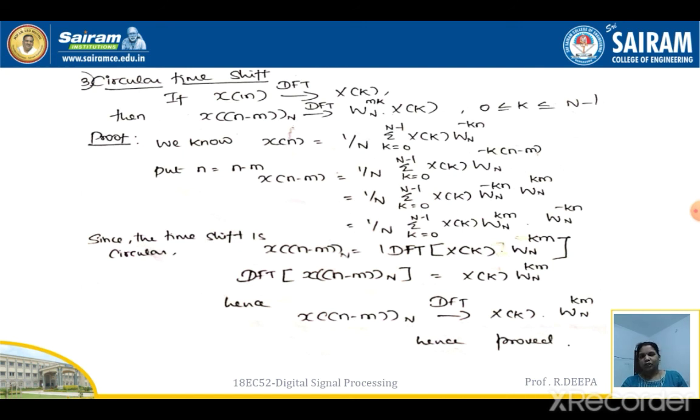And if I am going to take DFT for this equation, the DFT of x of n minus m with circular shift N will be equal to, since there is already an IDFT, DFT and IDFT will get cancelled. So we'll be getting the equation as X of k into W_N power of km. That is nothing but x of n minus m with circular shift N, whose DFT is proved to be equal to X of k W_N power of km. Hence we have proved the circular time shifting property of DFT.